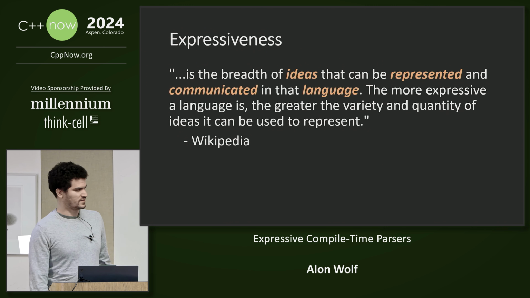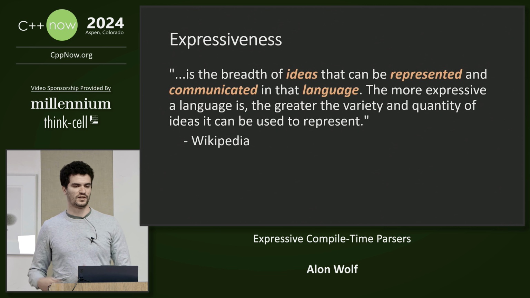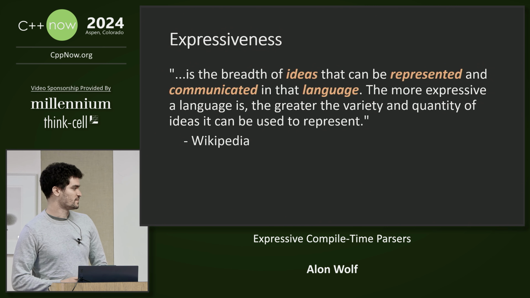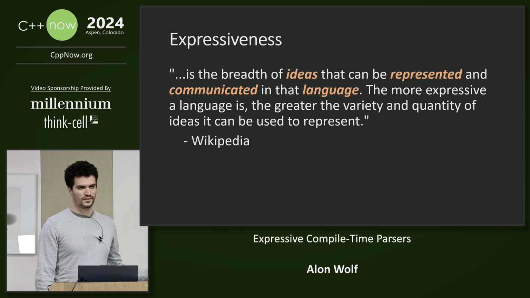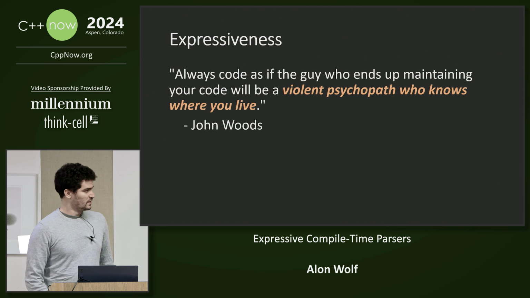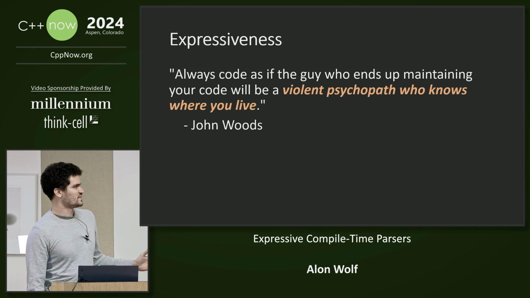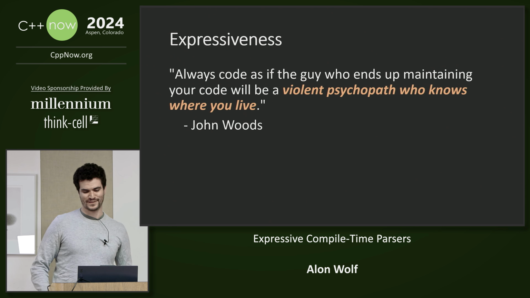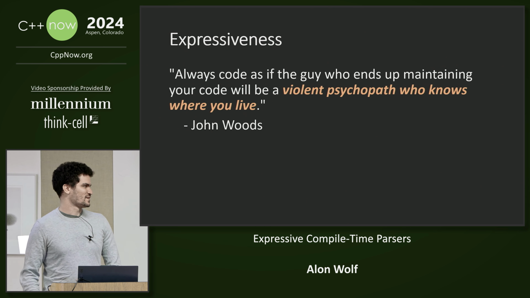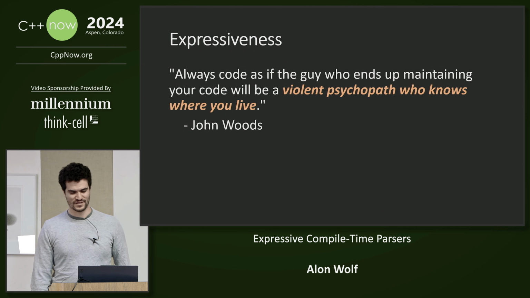The expressiveness of the language is defined by the range of ideas that it can represent. So the more ideas you can represent with the language, the more expressive it is. Here you can see part of the definition from Wikipedia, and while it does describe the term, I don't think it emphasizes enough why we should care about it. So here is a different quote. Always code as if the guy who ends up maintaining your code will be a violent psychopath who knows where you live. I think it pretty much says why we need to care about expressive code, but in other words, without expressive code, you can end up with an unmaintainable mess of a code base.